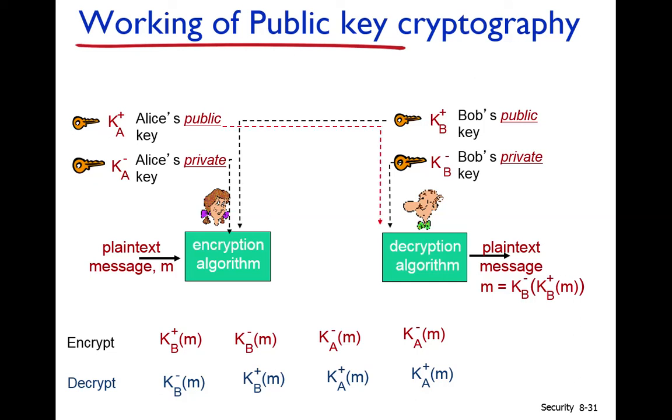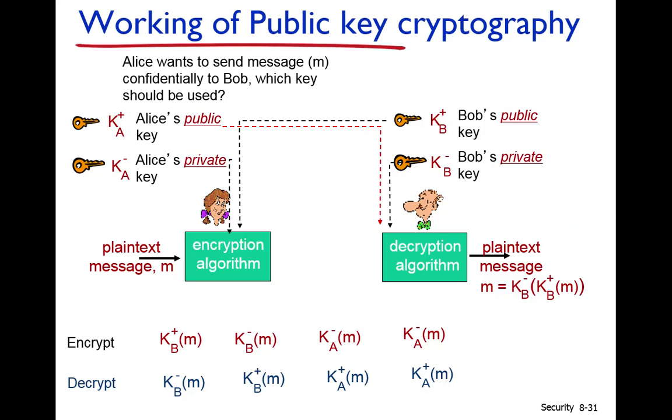Now suppose that LS wants to send a message M confidentially to Bob. If LS wants to send a message to Bob, it should be confidential. Confidential means that only Bob should know about the message, no one else.